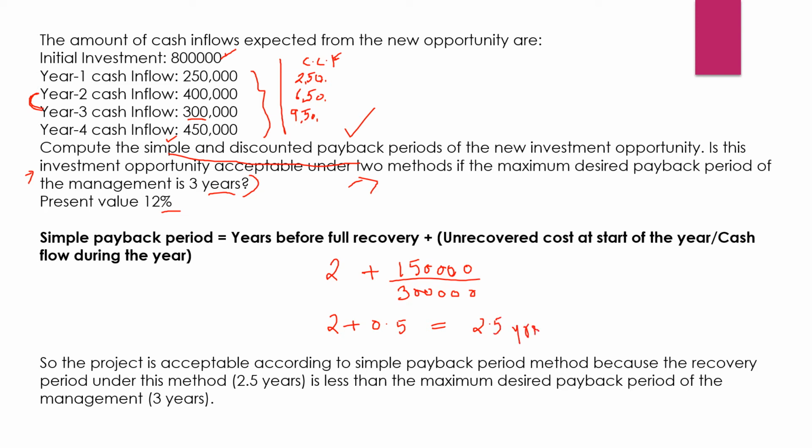Okay, so what was the condition? The payback period should not be more than 3 years. In 3 years only, we'll have to recover it. So through this simple payback period, the investment will be accepted, as in 2.5 years we will be recovering the 8 lakh, the investment we have done. Yes, so the project is acceptable according to the simple payback period method, because the recovery period under this method, 2.5 years, is less than the maximum desired payback period, that is 3 years. Understood? Okay, now let us see the next question.